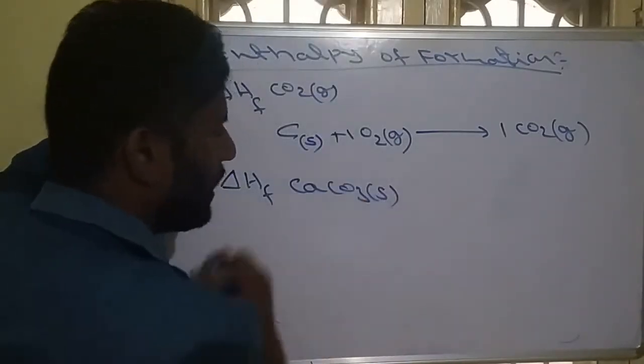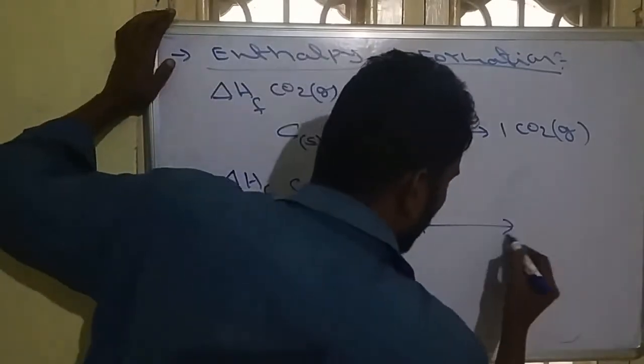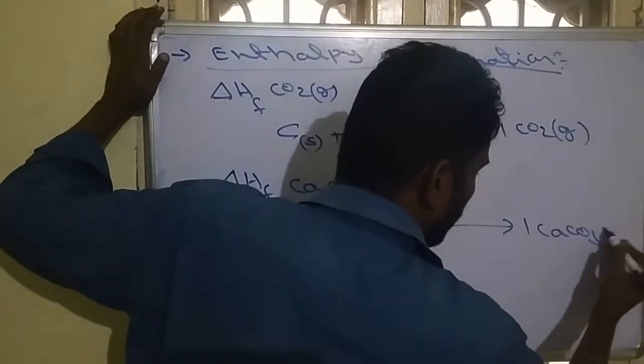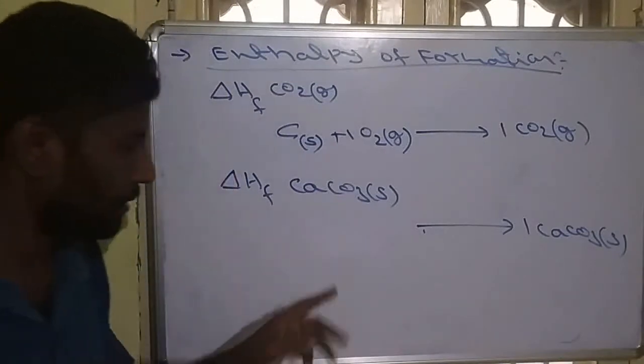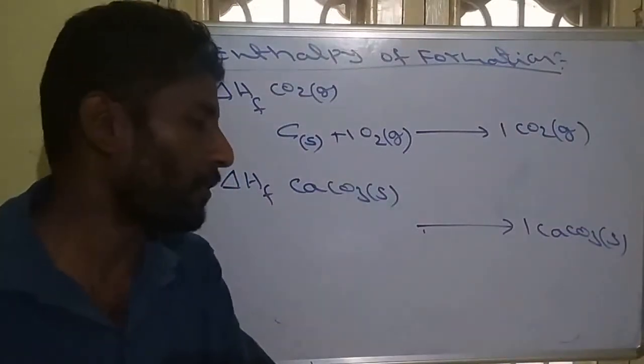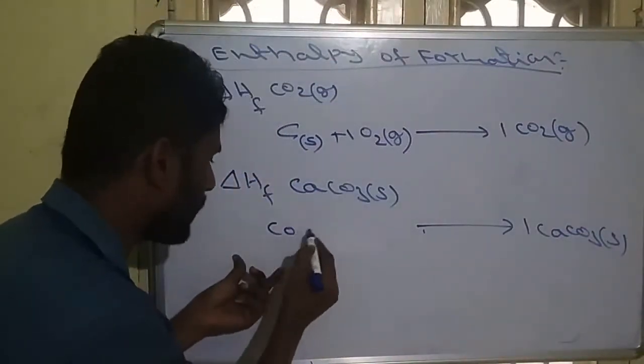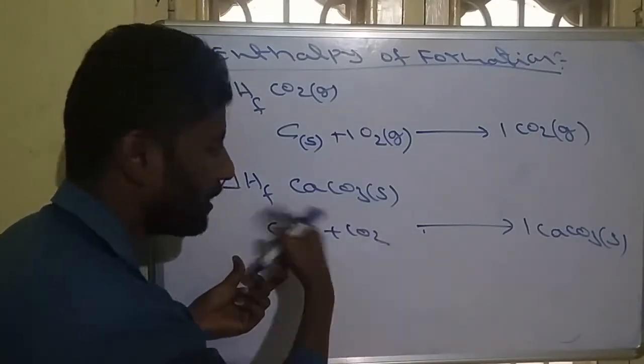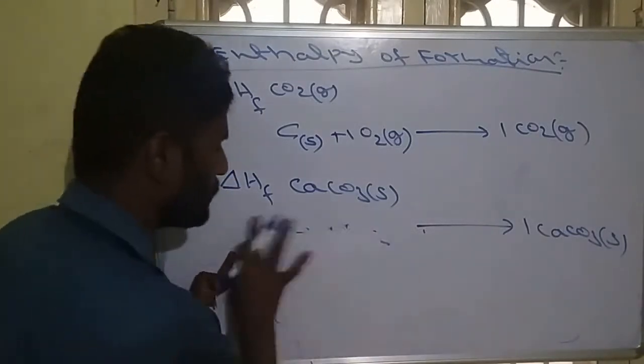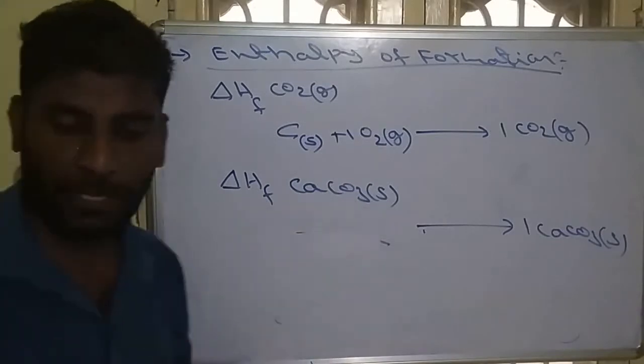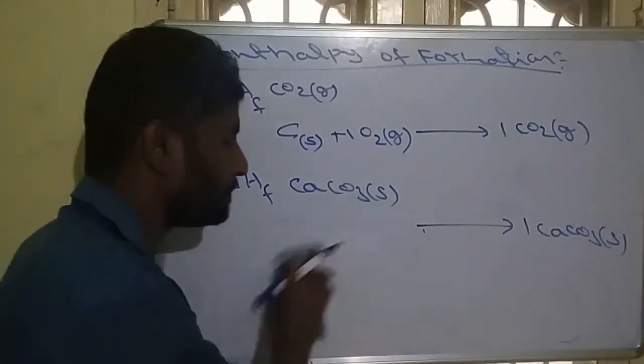Same like enthalpy of formation of calcium carbonate, if they are asking. That means we have to form 1 mole of calcium carbonate. But remember, the reactant must be in naturally occurring form. So we cannot directly say calcium oxide plus carbon dioxide. This is not possible, because formation means the reactant must be in naturally occurring form.